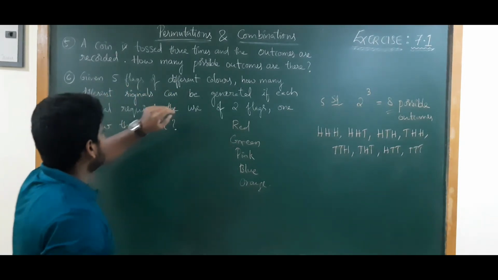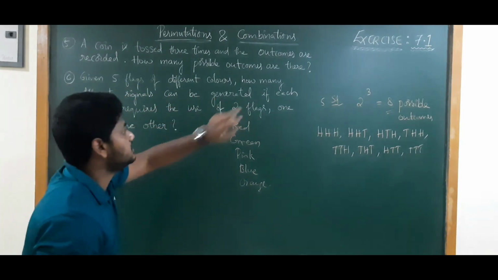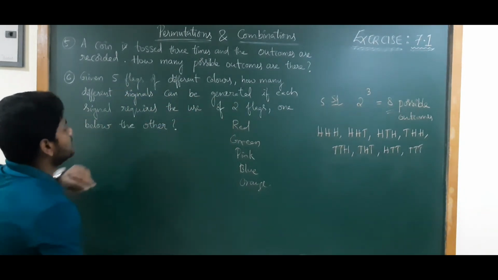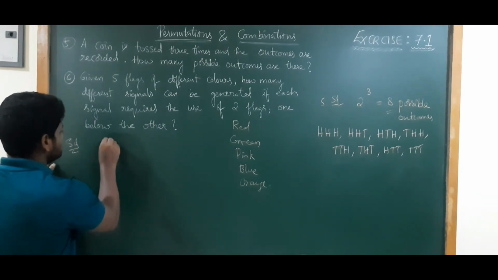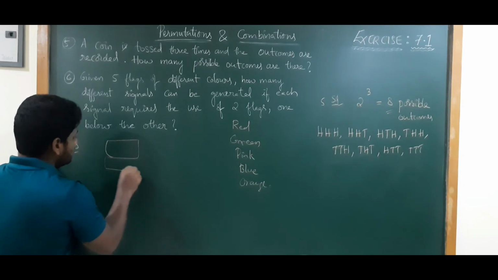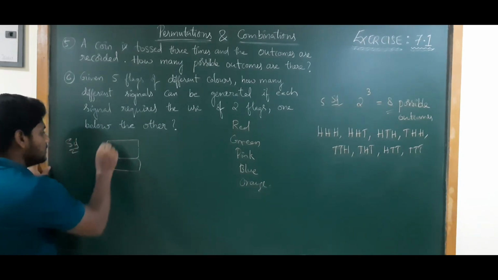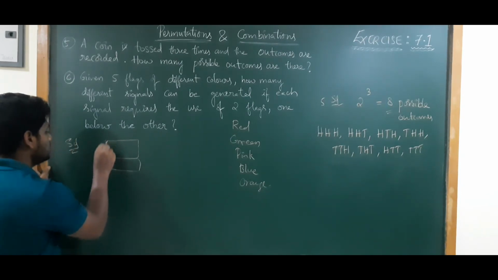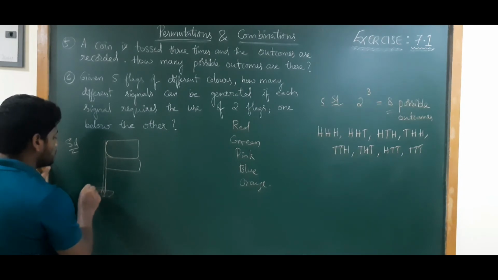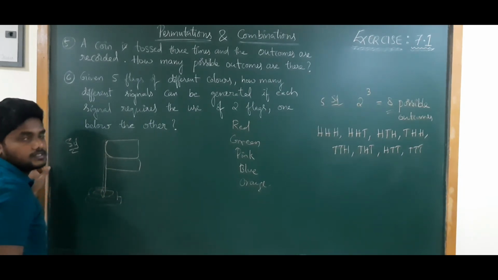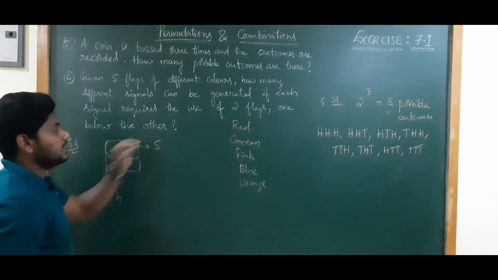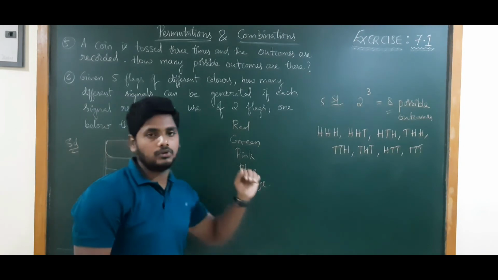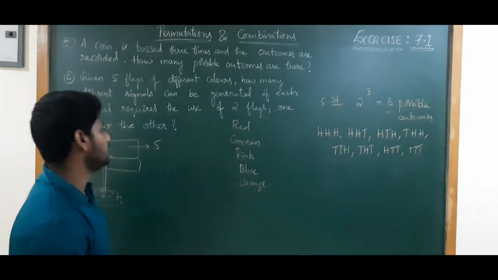Out of those 5, how many different signals can be generated if each signal requires the use of 2 flags, one below the other? So that means the first flag will have how many chances? 5. Either red or green or pink or blue or orange. Any one of those colors it can take.